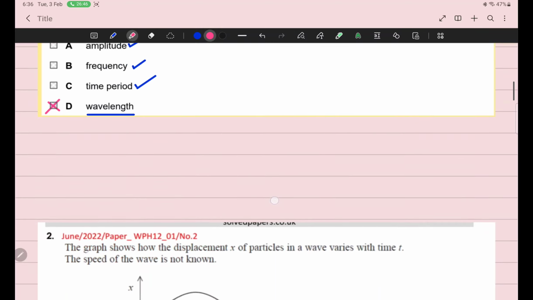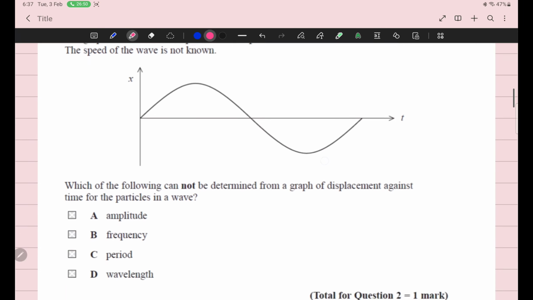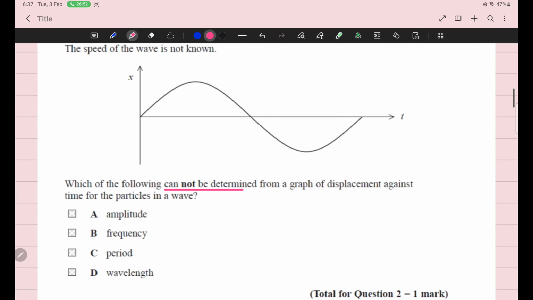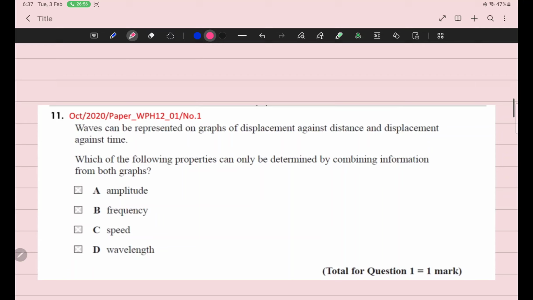The same question is repeated in the June 2022 paper. Which quantity can we not determine? The answer is wavelength. So we should not waste time.